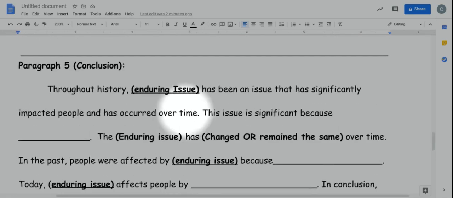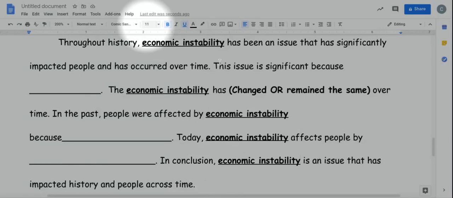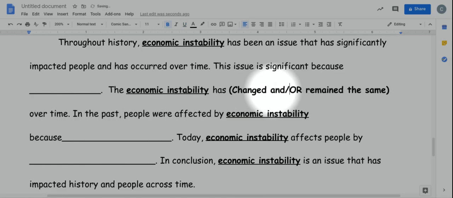Lastly, we have our conclusion paragraph. Every time you see enduring issue, you need to replace that with, in this case, economic instability. The next piece says in parentheses, changed or remain the same. You can use changed or remain the same or both. You can say changed and or remain the same, because we talked about how you might have examples where some of these things change, but some of them stay the same.